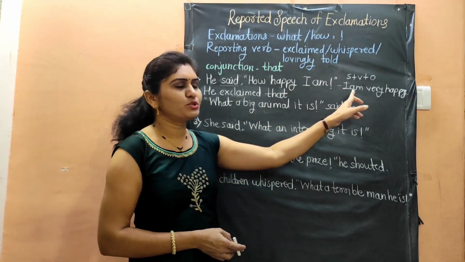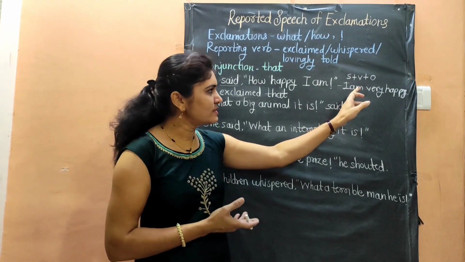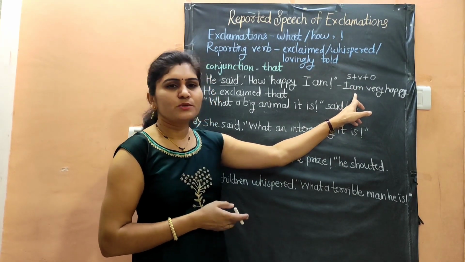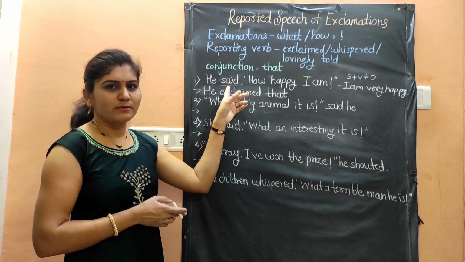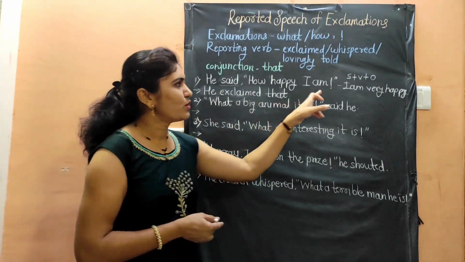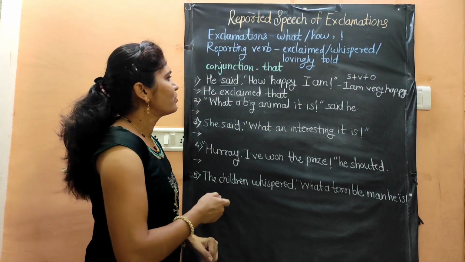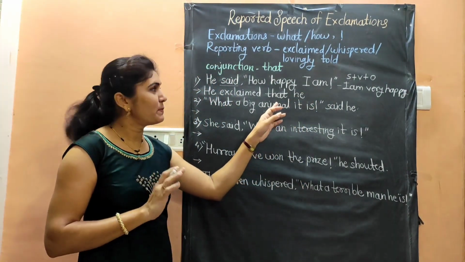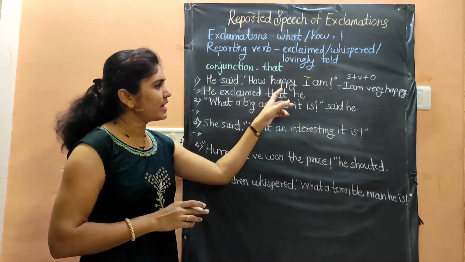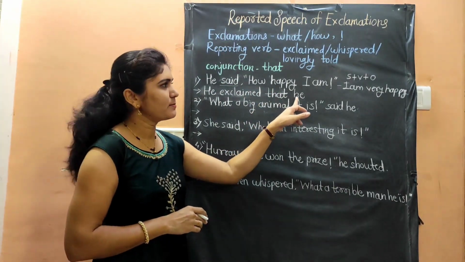the sentence into a statement. Then as per the rules, we will write it into past tense, as the reporting verb is given in the past tense. So what will be there? Instead of I, we will write here he, because I am not happy. He is happy. That's why we have written here he.